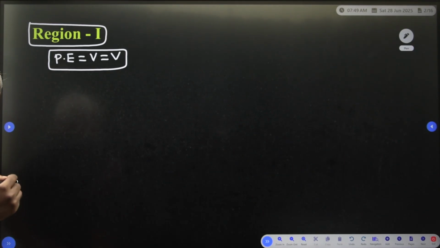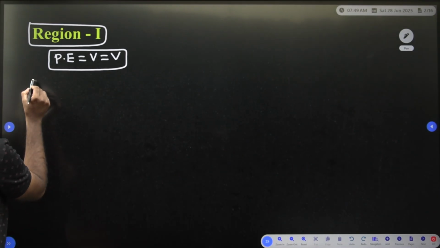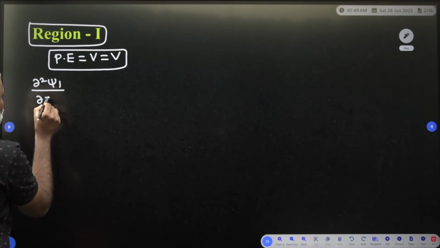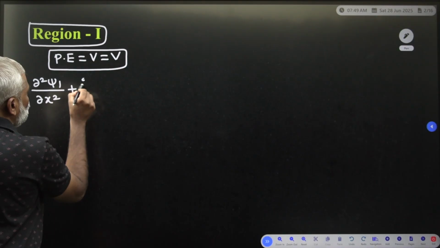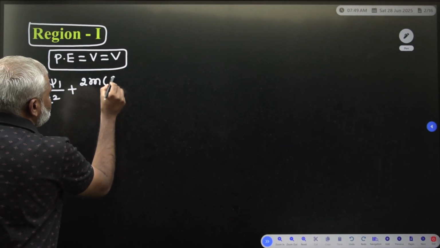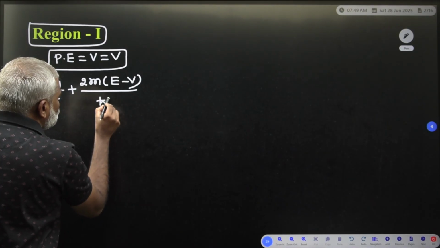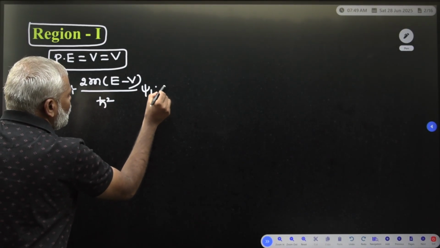Now you have to apply the Schrodinger wave equation: d square psi 1 by dx square plus 2m into E minus V divided by h cut square into psi 1 is equal to 0.